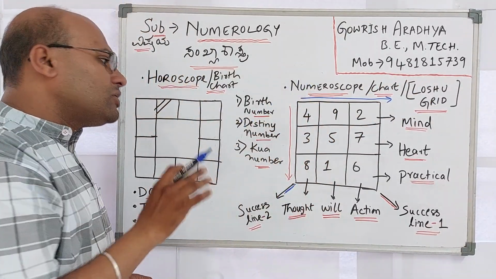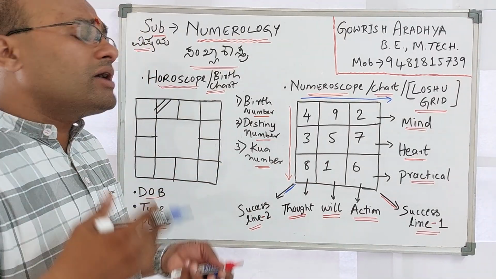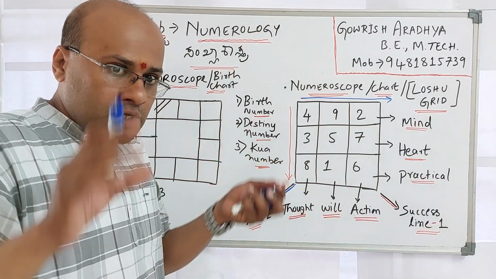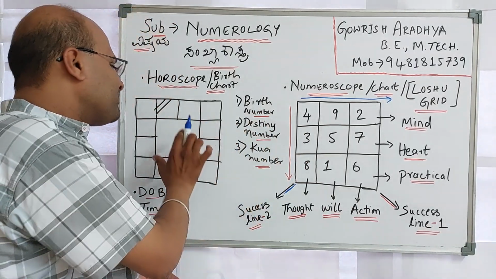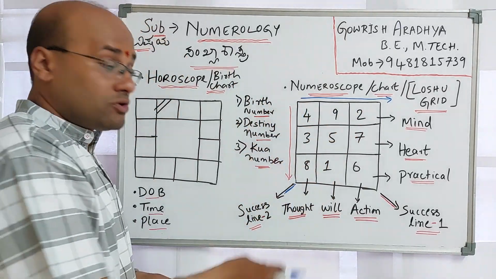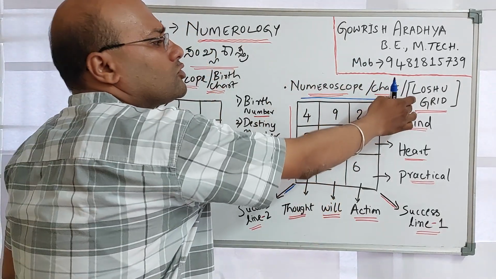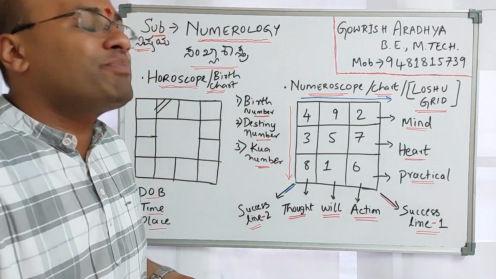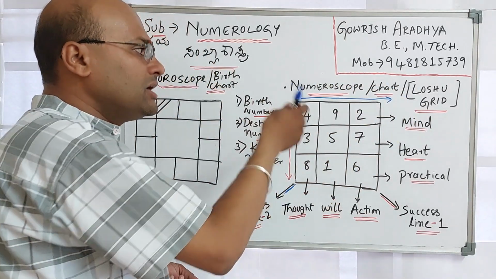So this is the actual concept involved in numerology, because when we analyze the life events of a person, this is very important, dear friends. This is as per astrology, that is the horoscope, and this is with respect to numerology, what we call the numeroscope. I have taken the Loshu grid because it is the most commonly used. There are different variants, but what we are going to practice is the Loshu grid. This is one of the very important techniques.